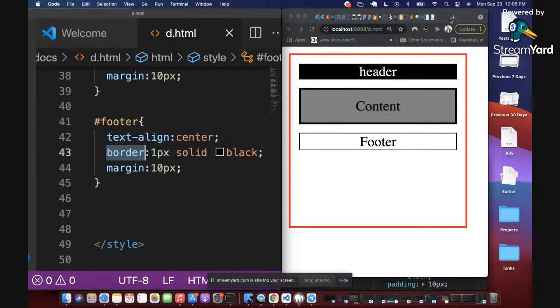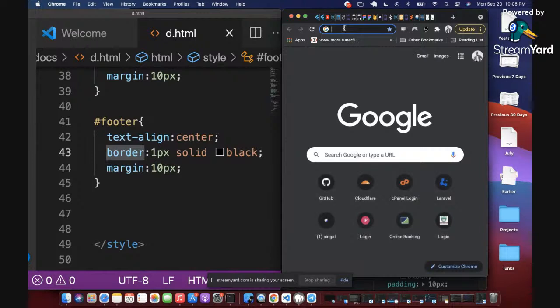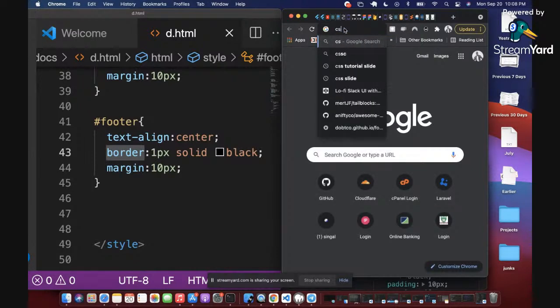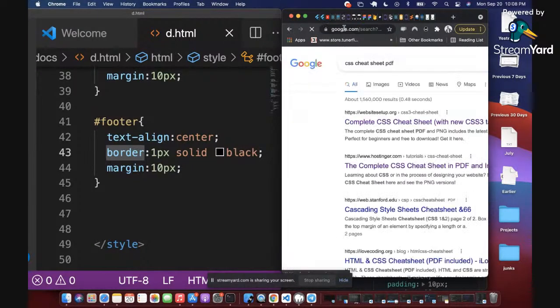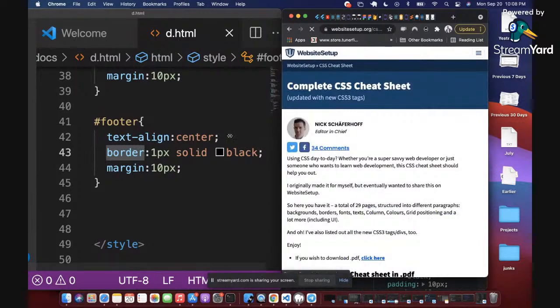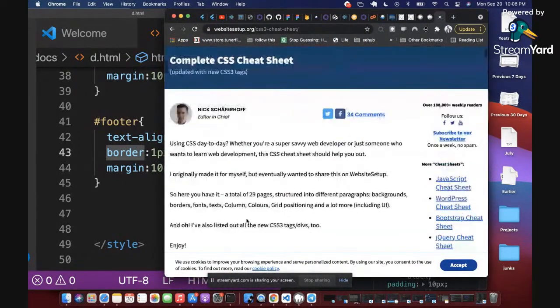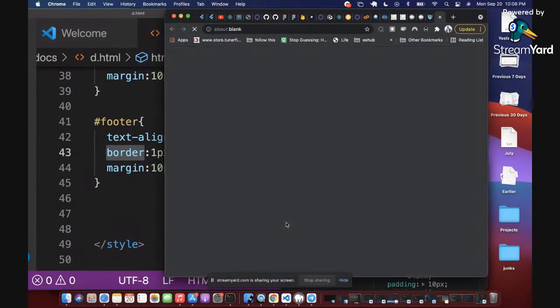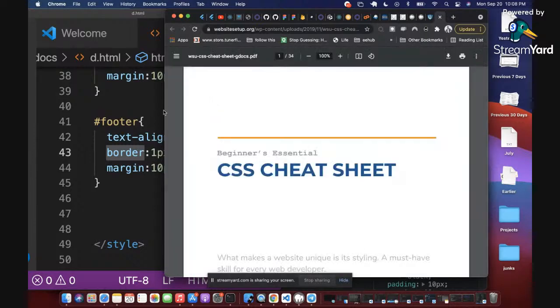So let me now open a sheet that contains everything that you need to know in CSS, so that will give you an idea of what we need to use for what. So I will just run through that cheat sheet and then we wrap up the class for today. Where is it again? All right.